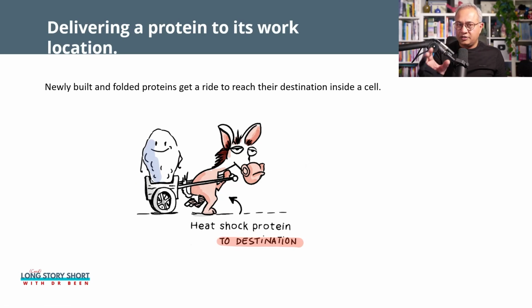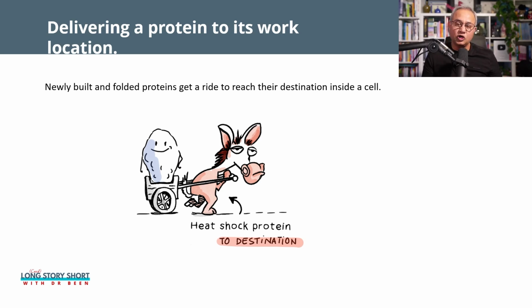So now this newly built brand new protein, which is now properly folded, has a 3D structure. That protein now needs to go from the area of birth. This all is happening within the cell. From the area where it is born to the area where it will perform its function, and then it will be recycled and destroyed. So there are more heat shock proteins whose job is to pick up the newly built proteins and take them to their destination where these will perform their function.